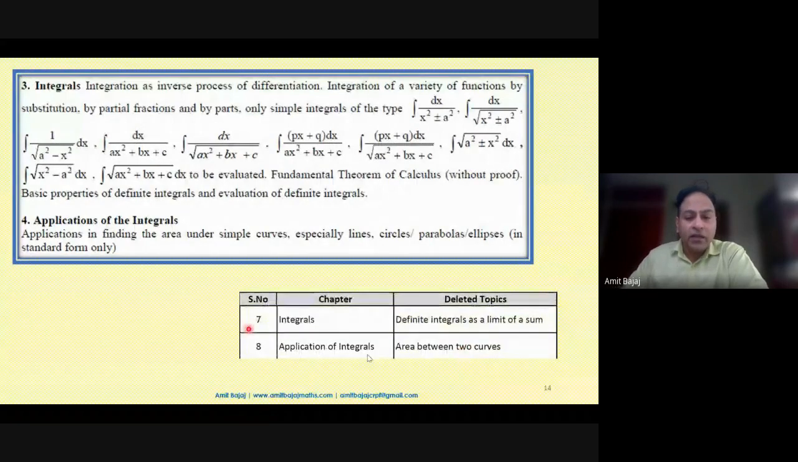From integrals, definite integral, limit as a sum, clearly exercise 7.8 is deleted. When we talk about applications of integrals, the area between two curves, there is a lot of confusion. Remember that a line is also a curve. Even in the sample paper and the last Term 2 board paper, the same thing was mentioned, but we had a question where two areas were subtracted, upper area minus lower area.